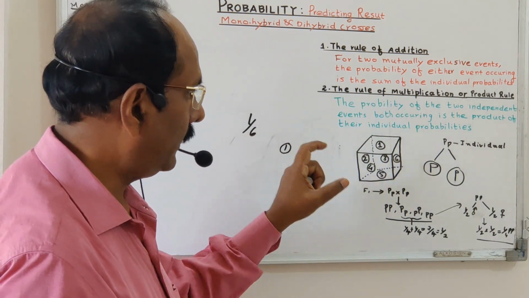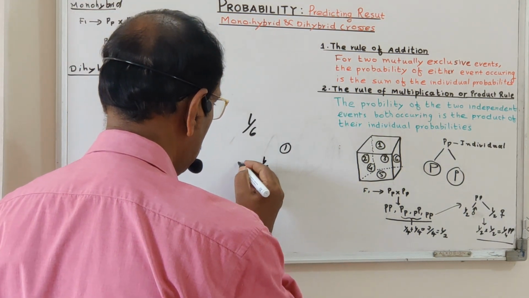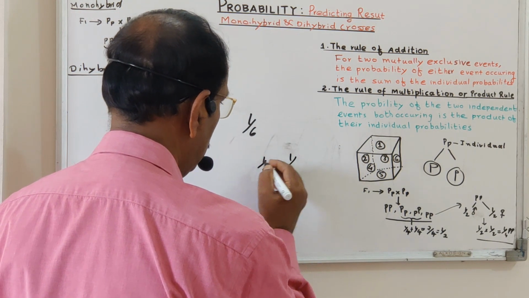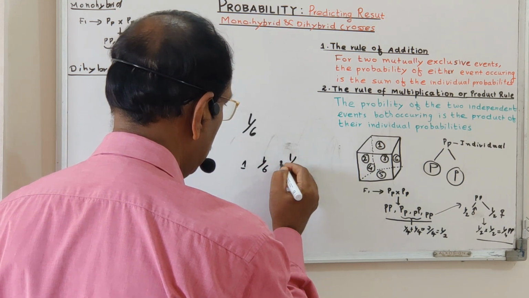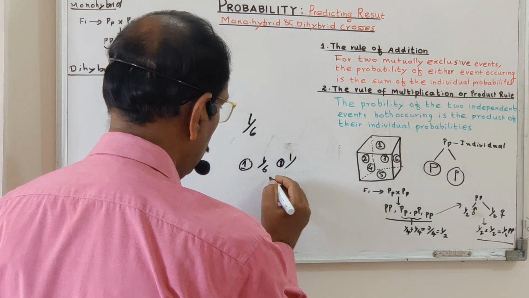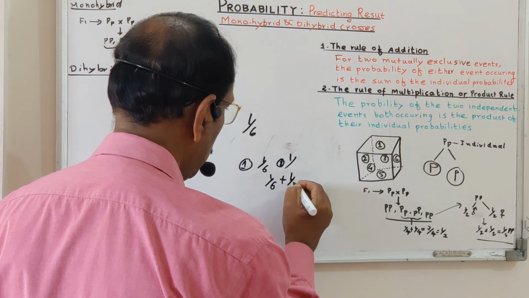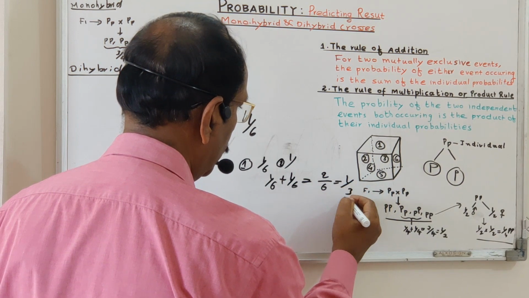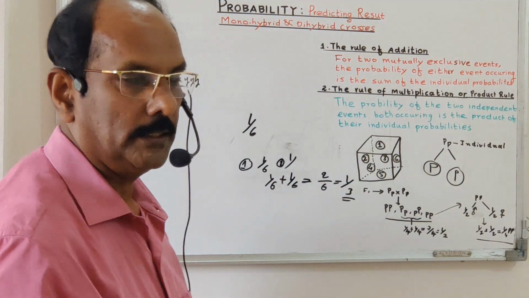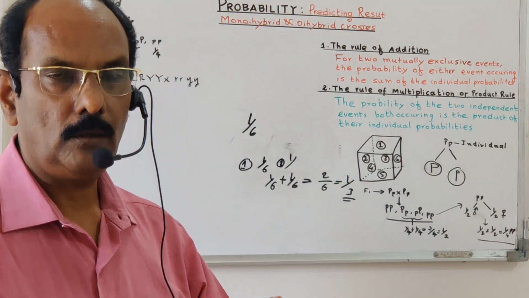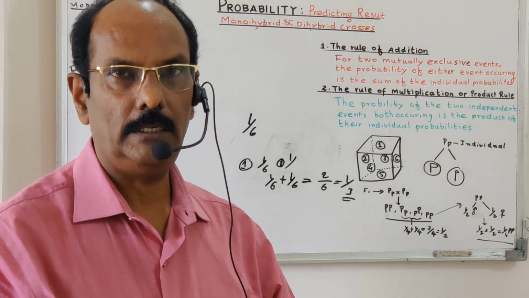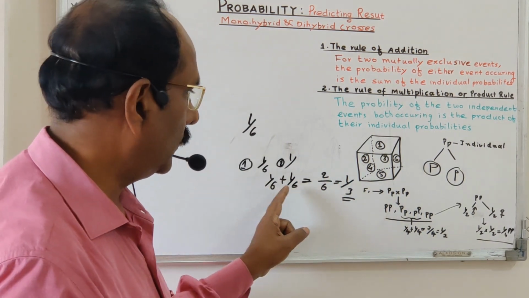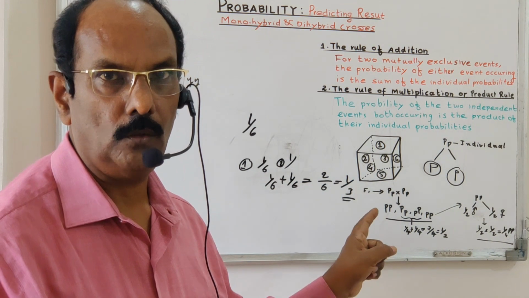So how can we apply this addition rule? The first time 1 upon 6, the first number appears, and the next time the second number, 2, appears on the upper side. So we can add these two: 1 upon 6 plus 1 upon 6 equals 2 upon 6, which equals 1 upon 3. So the probability is 1 upon 3. This is called the rule of addition of probability.